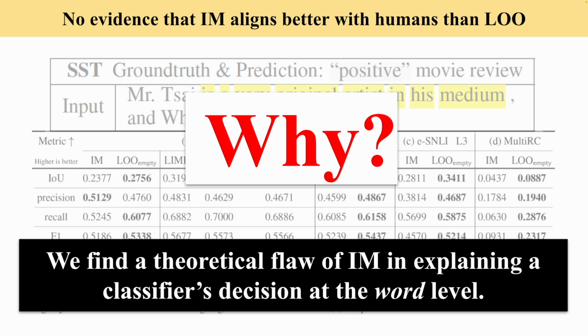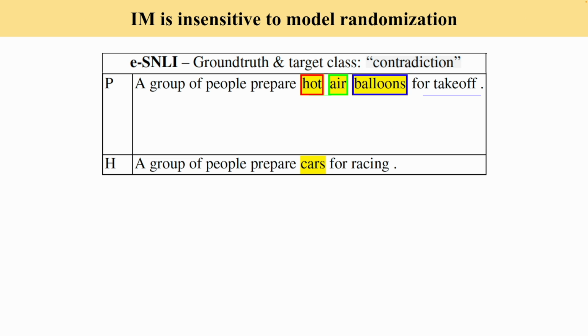We find a theoretical flaw of IM in explaining a classifier's decision at the word level. For instance, in this example, a group of people prepare hot air balloons for takeoff. A group of people prepare cars for racing. Human annotations show that hot air balloons and cars are the keywords for why the two sentences contradict.